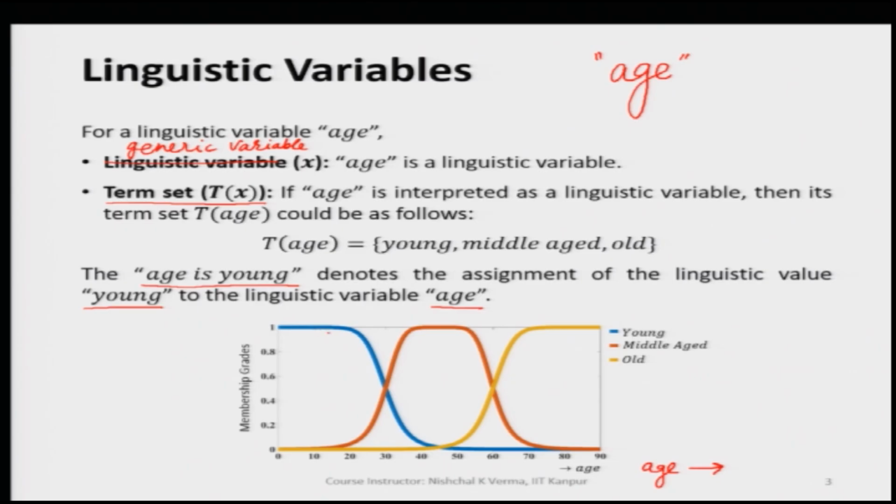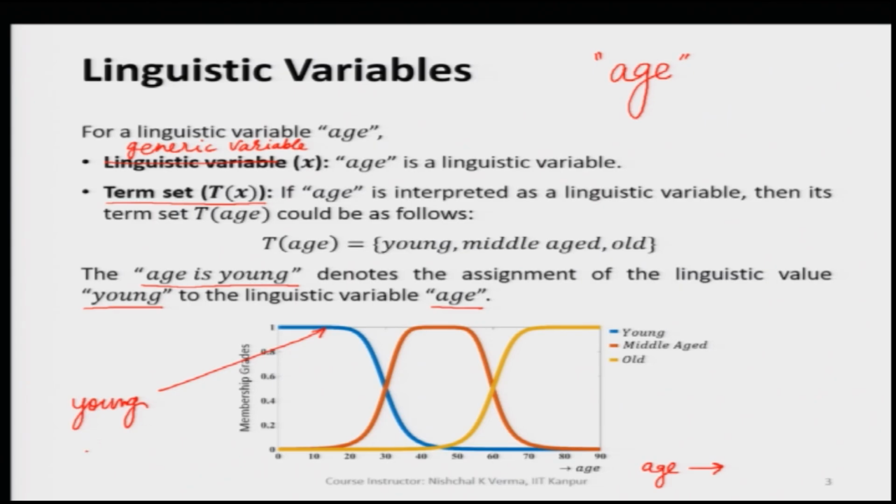Here we have this fuzzy set, this linguistic value young, and this young is nothing but the lower side of the age representation.